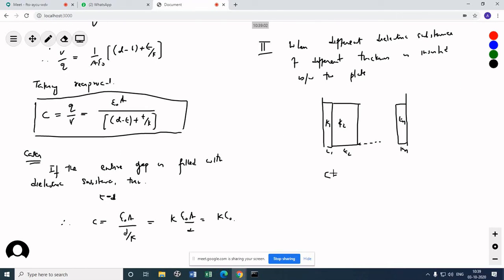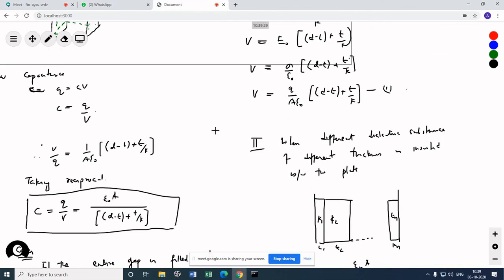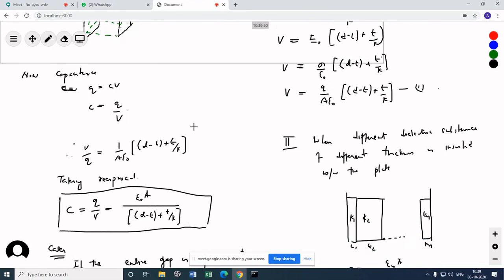Then the above equation becomes something like this. So C equals epsilon naught A by D minus T1 plus T2 plus Tn, plus T1 by K1 plus T2 by K2 plus Tn by Kn, and that's it. This is the capacitance of the capacitor. That concludes the theory of this chapter.